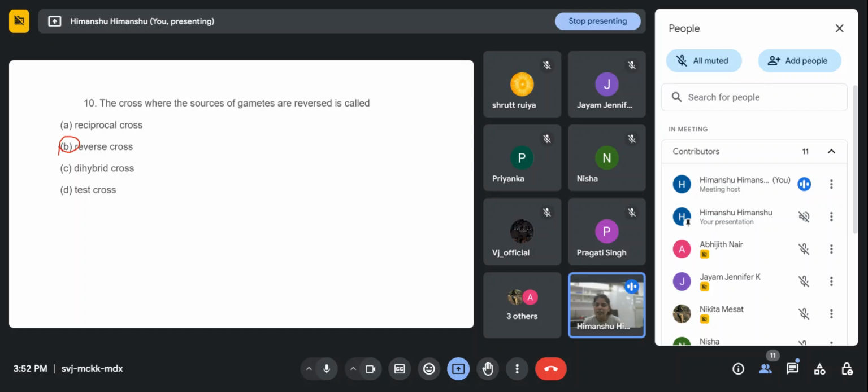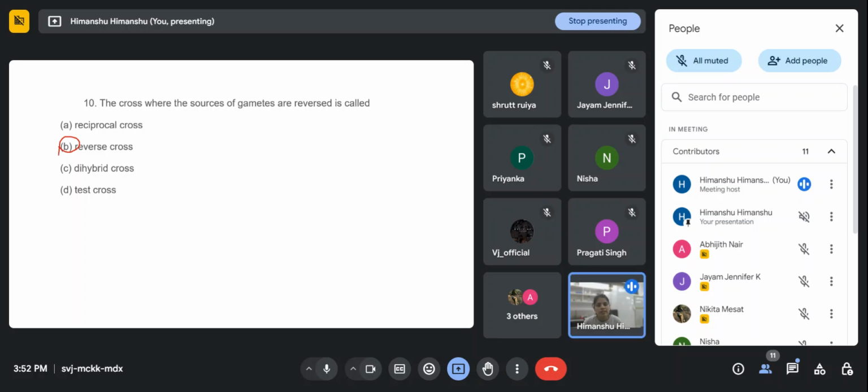Sources of gamete means here, like we are reversing the sources of gamete, where we are getting the gametes, right? Yes, ma'am. Initially male was capital T and female was small t, but in the next rows, small t we are taking male, and capital T we are taking female. So that means source of gamete we are reversing here. Yes, ma'am. So this is the question.